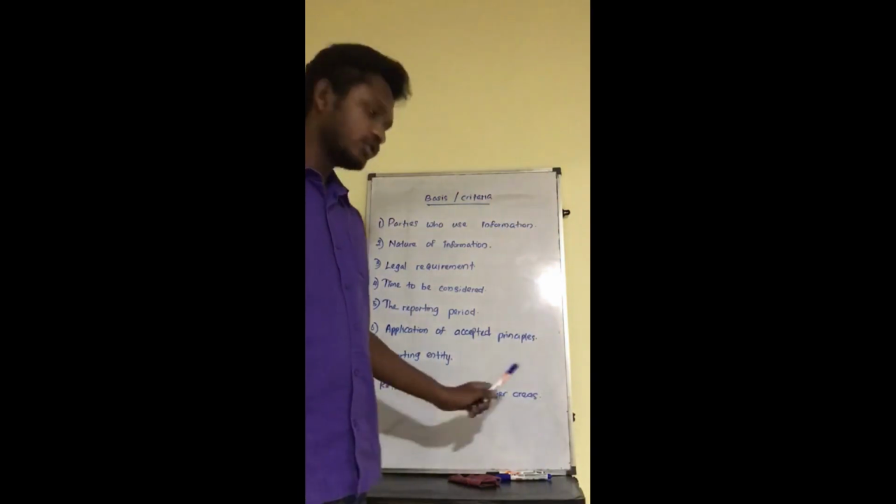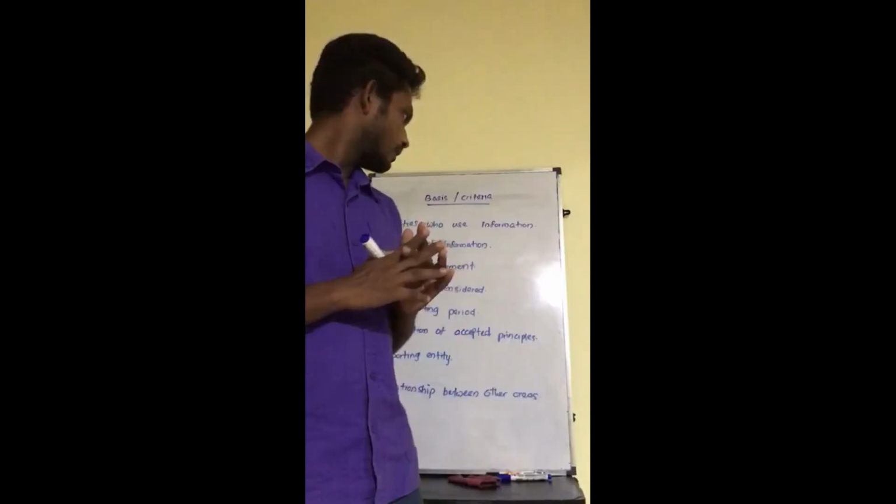And next one, relationship with other areas. When it comes to financial accounting, it is basically dealing with the accounting field. But when it comes to management accounting, it deals with other economic areas and other statistical areas. So it's dealing with several areas.